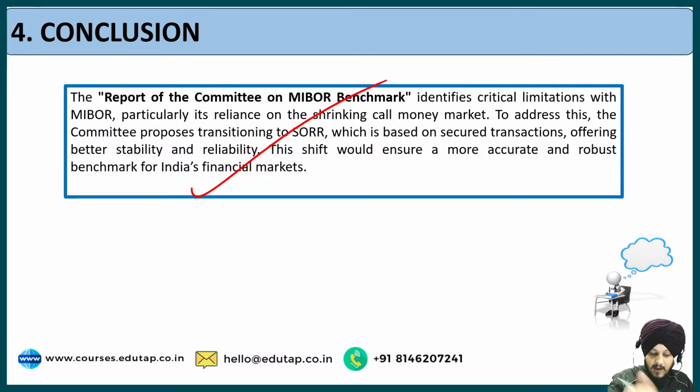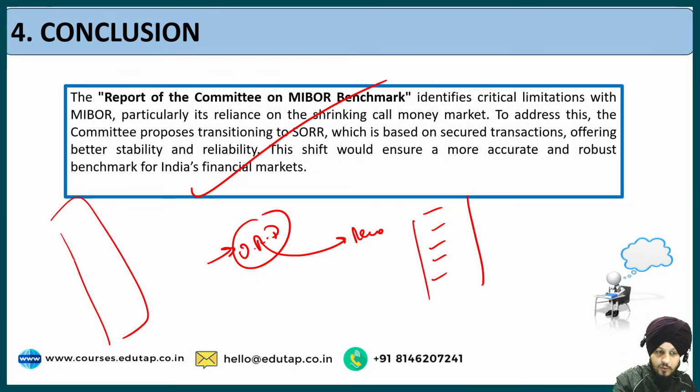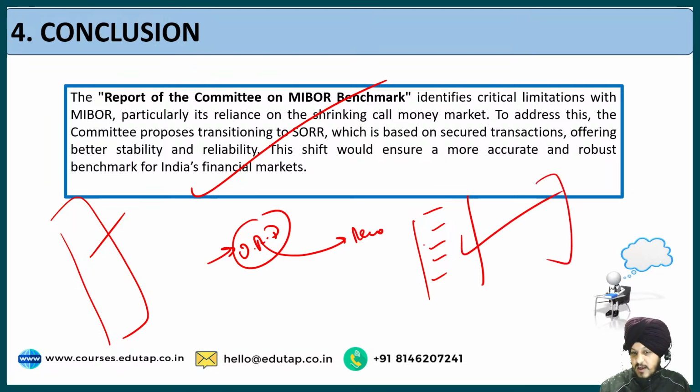In a very short manner, you should also prepare the interest rate derivatives. Regarding the interest rate derivatives also, the report has given a few recommendations. There are around 6 to 7 points only. If you go to the report, just flip to the last pages. In the last pages, they have mentioned the recommendations with respect to interest rate derivatives also. So you can just go through the recommendations once. I would not say they are very, very important. I did not find them important, but if you want to cover this report in a holistic manner, you can just go through the recommendations.